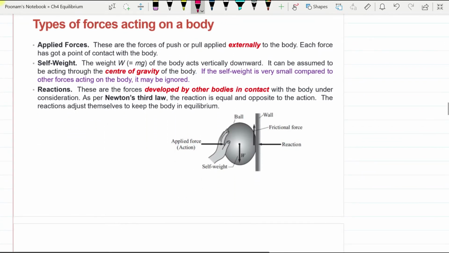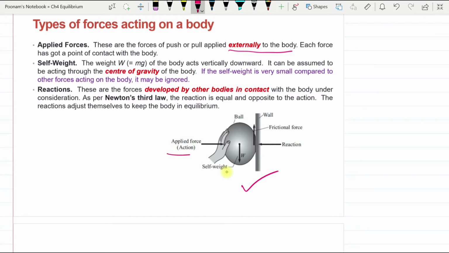Now, what are the different types of forces acting on a body? Let us take the example of a ball which is being pressed against a wall by some force. So this is applied force. Applied force is the external force which is applied on a body. In this case, this is the external force.